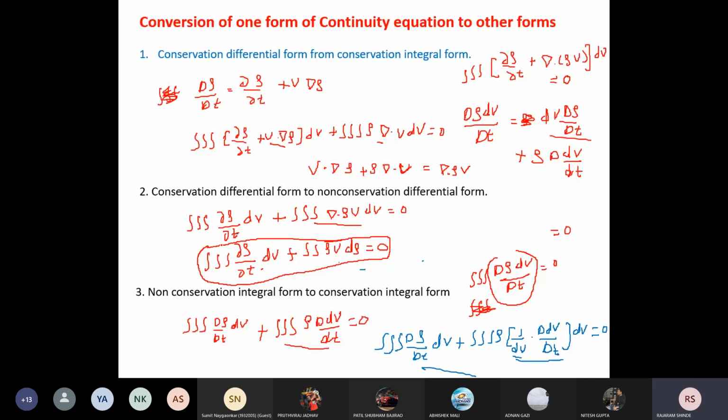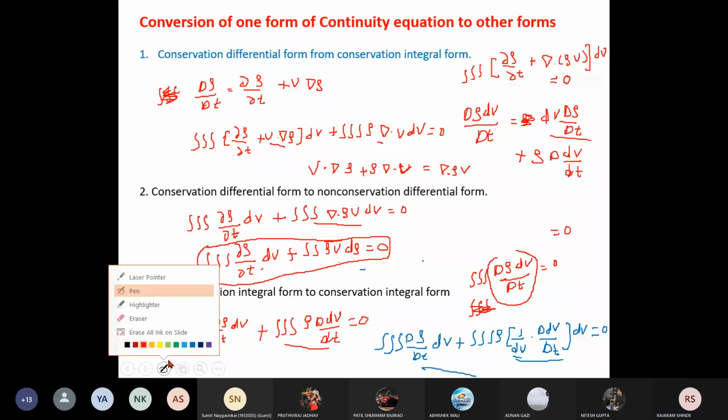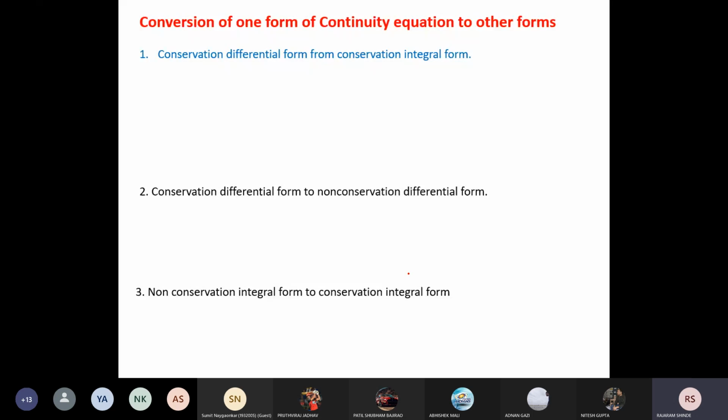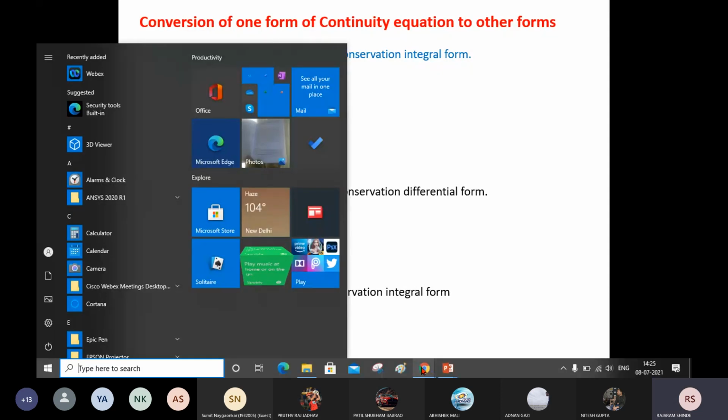In this way we can convert all equations from one form to the other. If you have doubt, you can ask me. Here these are the conversions. For all equations I am not going to convert. Sometimes I am going to derive the equations, and sometimes I am just going to convert. Any doubt here?